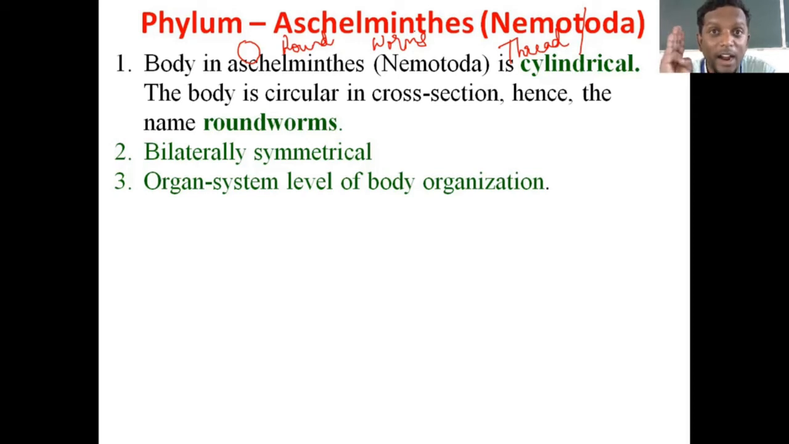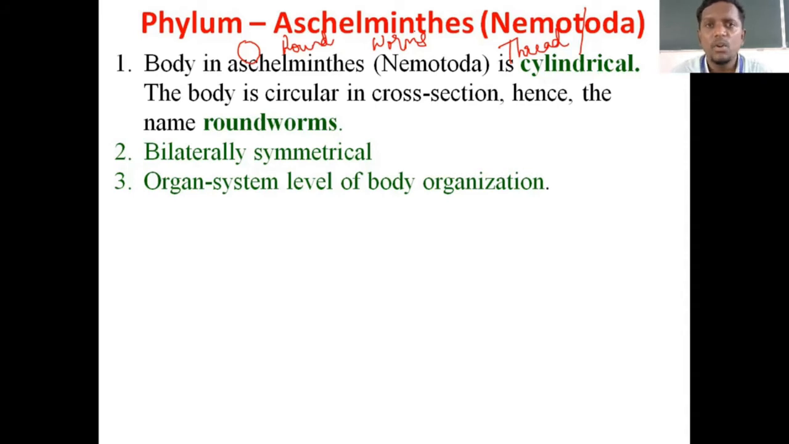Now, the advanced one is what? Organ system level of body organization is seen in Aschelminthes. This is the first phylum to exhibit this character. From now onwards, all the future phyla we are going to study should possess organ system level of body organization. What is the meaning of that? There will be dedicated organ systems to perform different functions of the body, digestive system, circulatory system, like that, right?